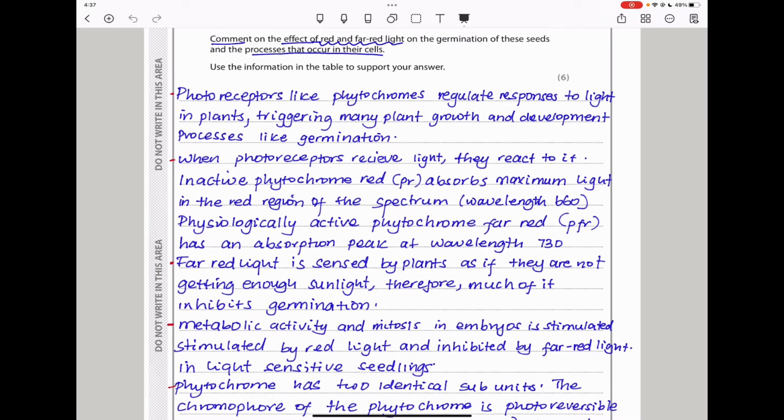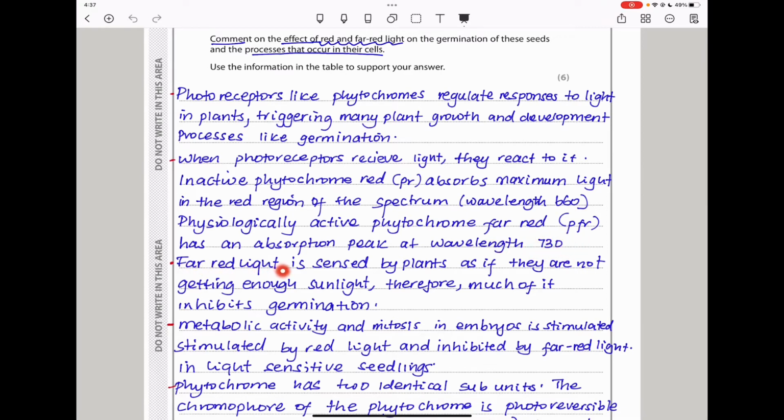When photoreceptors receive light, they react to it, meaning in this case, inactive phytochrome red, or PR, absorbs maximum light and is going to be converted into the biologically or physiologically active phytochrome far red, which is PFR. This one here has a peak in the wavelength at about 730 nanometers.